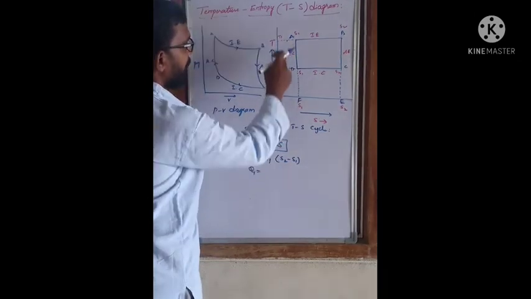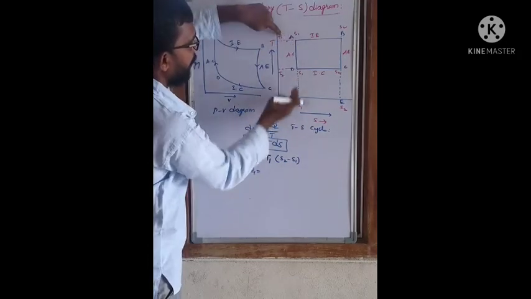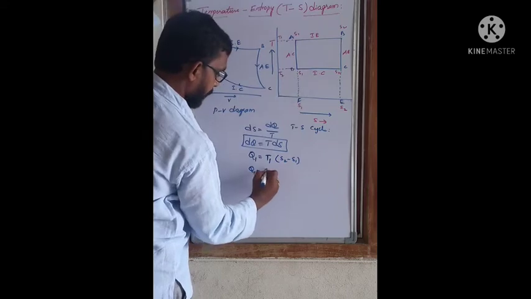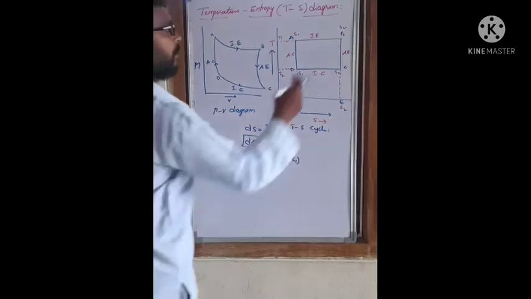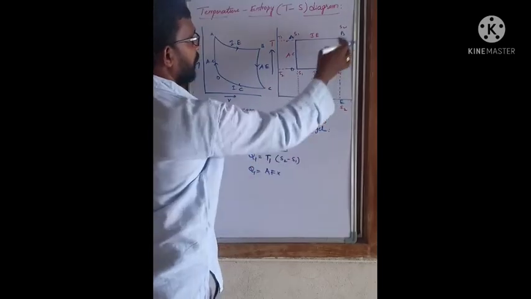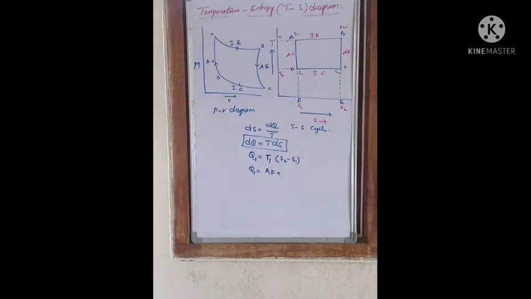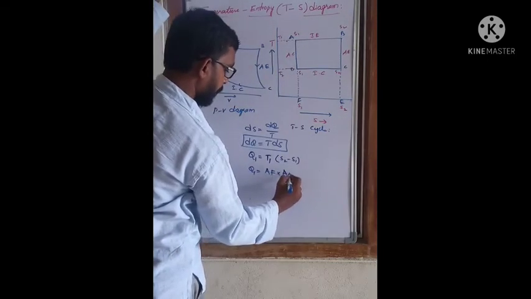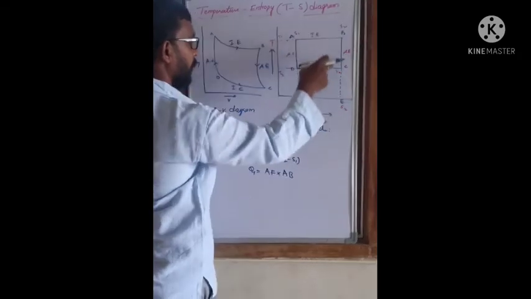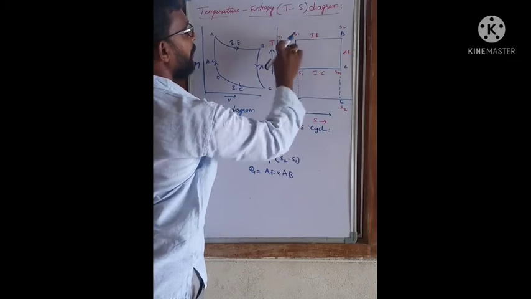What is T1? T1 is here. The height from here to here represents AF. So AF into S2 minus S1, and S2 minus S1 represents the curve AB, at T1.